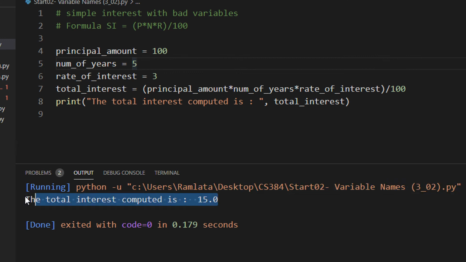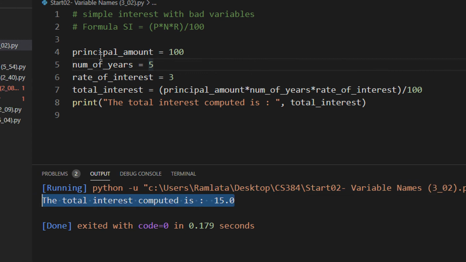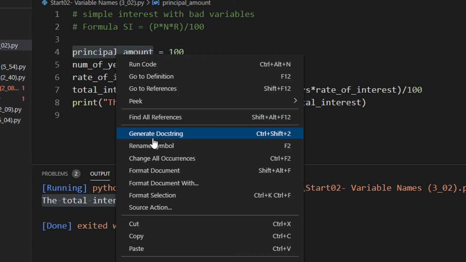See, the total answer is the same, 15, but now you see how the formula helps you to actually generate something very meaningful. So anybody, even if they do not know programming, just knows a simple formula of interest, knows, okay, this is principal amount, number of years, rate of interest, and the total interest is computed in this fashion. Okay, so this is how some good variable names and some good practices can help increase the readability of your program.